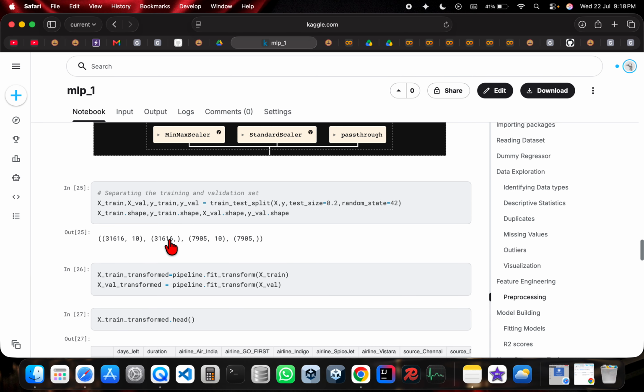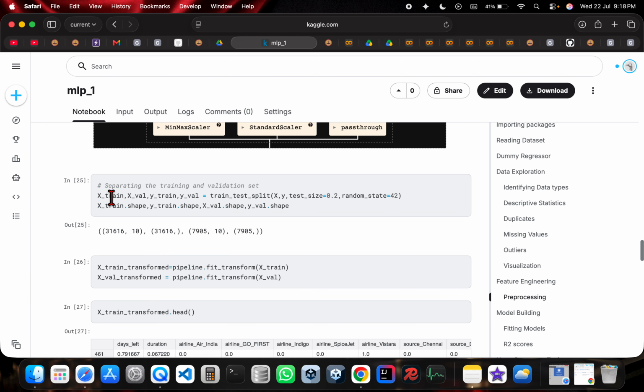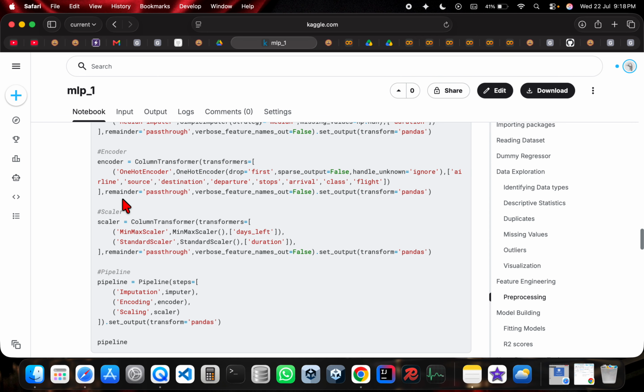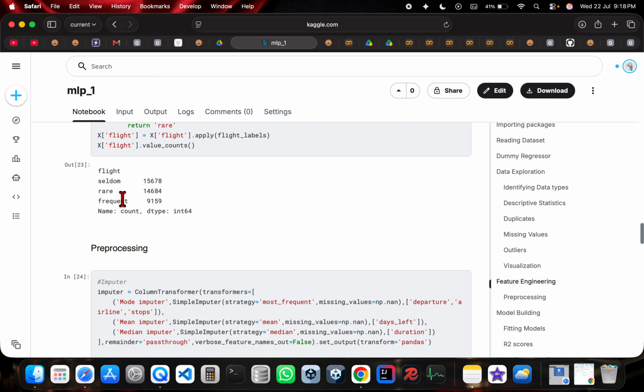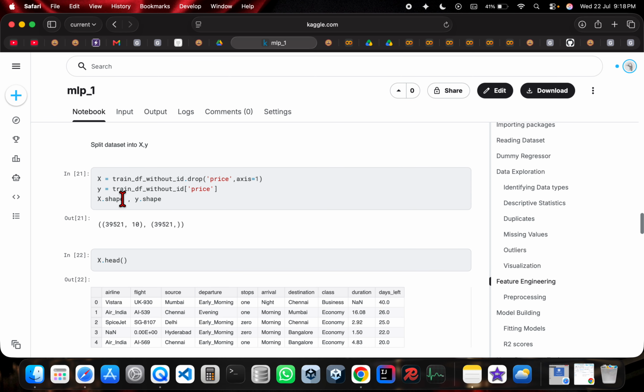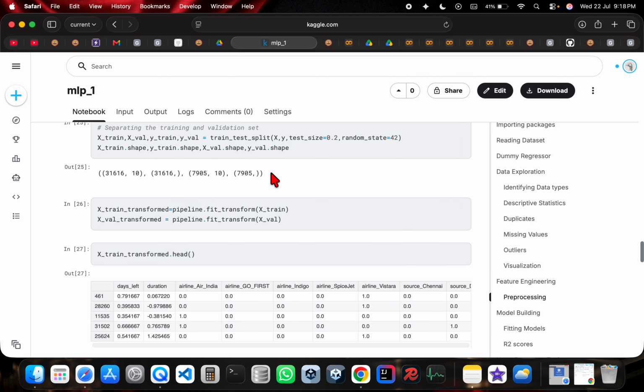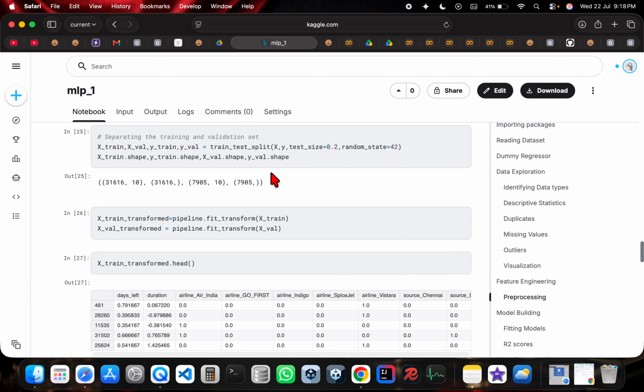And then we are going to separate the data set into train and validation using train test split with a test size of 20%. So 20% of this data frame, that is X that we obtained over here, will go into validation, and the remaining 80% is going to remain as X train. And then we can verify with the shapes. X train and Y train have the same number of rows, that is what we have to verify.